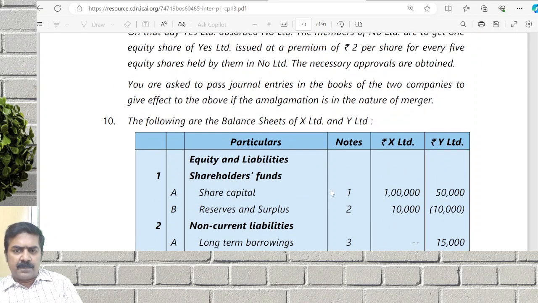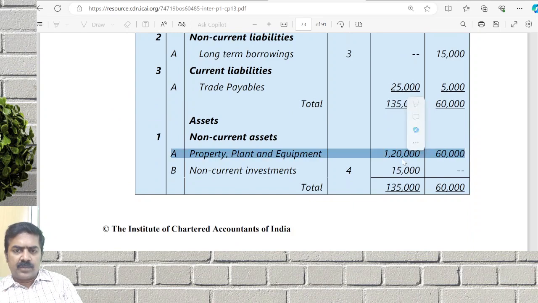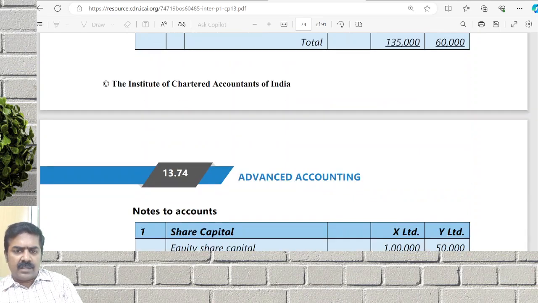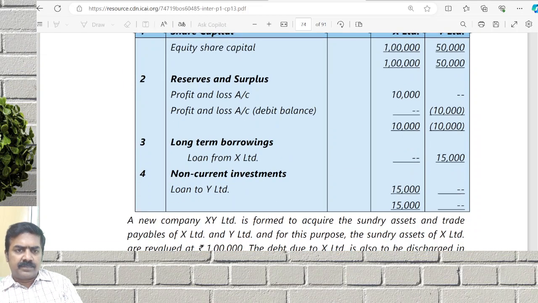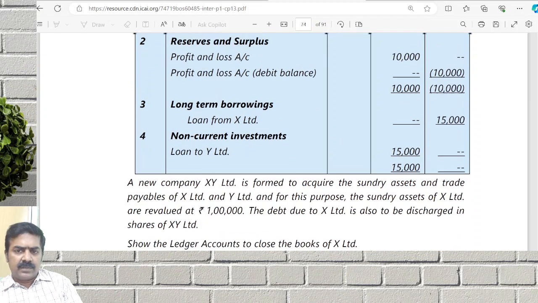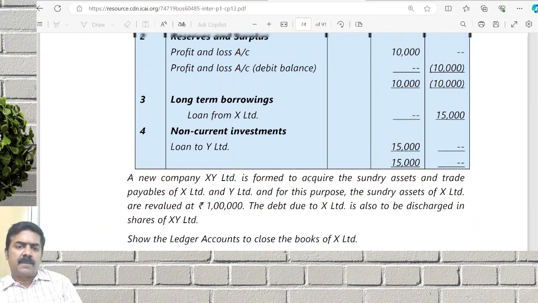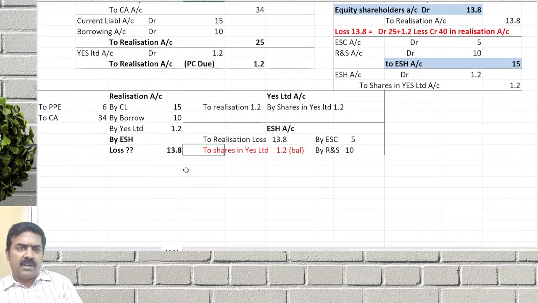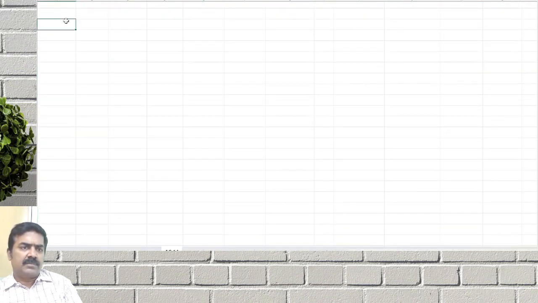Look at the assets of X Limited. What are the assets given? 1,20,000. Non-current investments are given; some details are given to us. So before we start to solve, what is the thing we have to work out? Question number 10, ICI practice material.